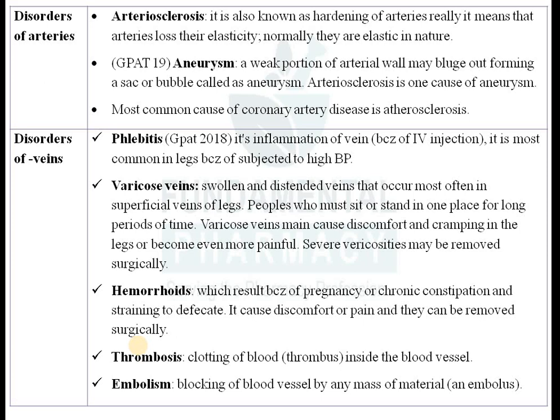Hemorrhoids are a type of pile. Piles have a type called hemorrhoids. Sometimes when you go to the toilet, blood also comes. Why? Because of hemorrhoids. Because of straining to defecate, large stools, chronic constipation, and pregnancy, sometimes there is a rupture of veins present in the anal area, that is nothing but hemorrhoids. It will also cause a lot of pain and discomfort. They can be removed surgically. Again, a surgical procedure is required.